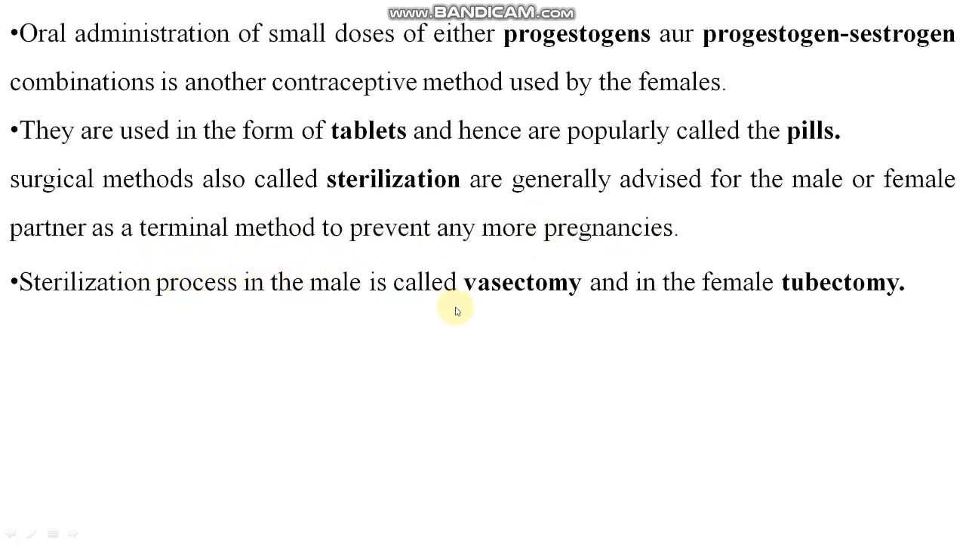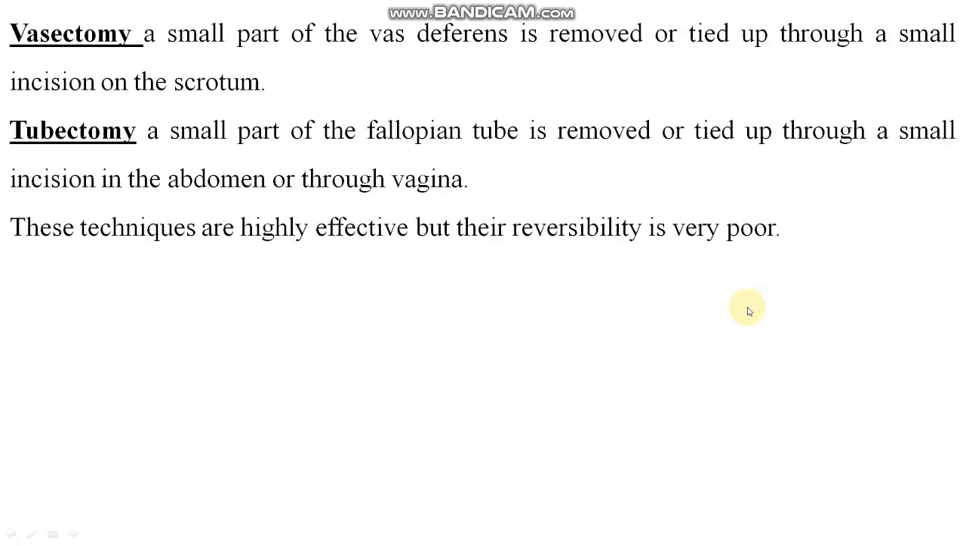So the sterilization procedure in the male is called vasectomy and in the female is called tubectomy. What is vasectomy? A small part of the vas deferens is removed or tied up through a small incision on the scrotum. This is vasectomy. The vas deferens is a tube-like structure present in the male reproductive system. Here it will just be removed, cut, and tied. Got it? Vasectomy is done in the male, and tubectomy takes place in the female. A small part of the fallopian tube is removed or tied up through a small incision in the abdomen or through the vagina.